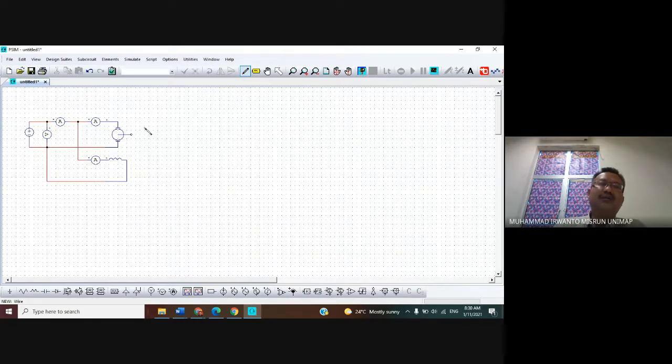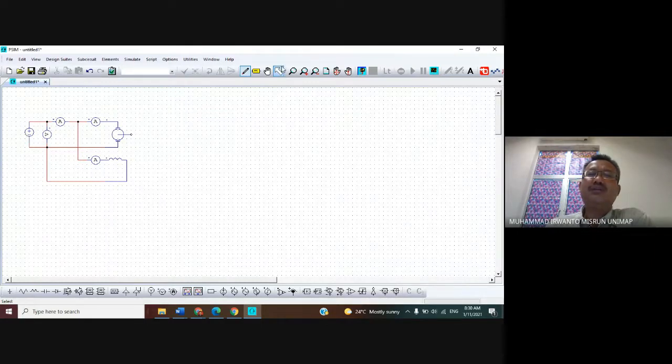Okay, the connection is finished. Now we want to give symbols for the measurements and the parameters required by the DC motor and also the DC voltage source.